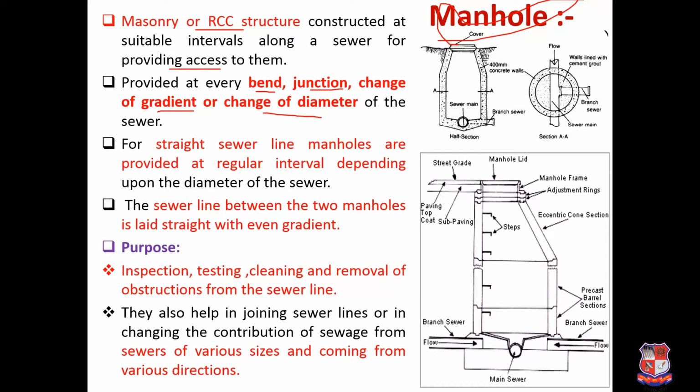So for straight sewer line, manholes are provided at regular interval depending upon the diameter of the sewer. The sewer line between the two manholes is laid straight with even gradient. So generally even gradient is provided. So basically what is the purpose of this manhole? Inspection, testing, cleaning and removal of obstruction from the sewer line.